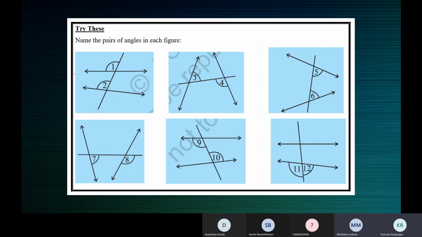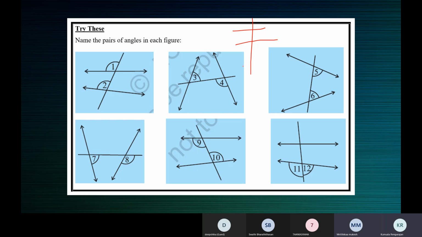Ma'am, there is no rule that if it's not parallel lines, there should be a transversal. There is no rule, ma'am. No. See here, when the lines are parallel, also there can be a transversal like this. A transversal can intersect two parallel lines or two non-parallel lines.